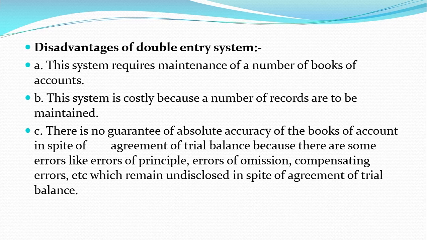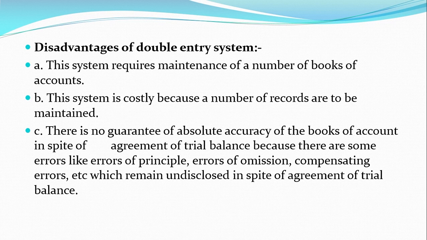And there are compensating errors, which means one error compensates the effect of another error. Suppose on the debit side I have written by mistake 50 instead of 500, and on the credit side a similar mistake has also happened. So instead of 500 I have written 50.